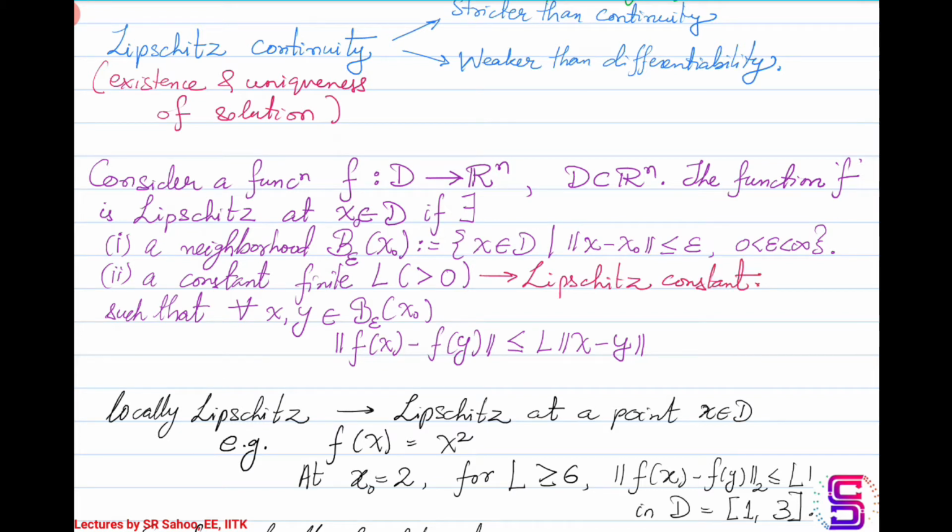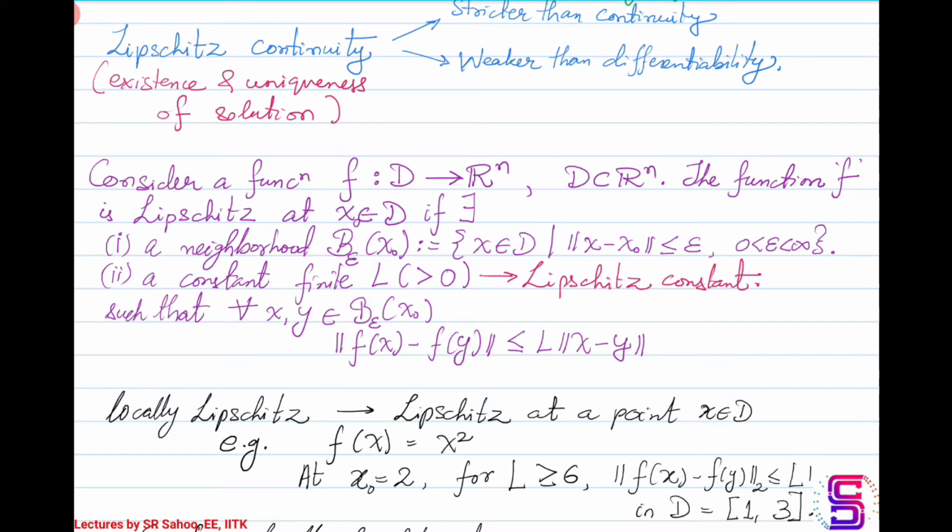So for example, take a function f of x equal to x squared, and you want to check whether f of x, which is x squared, is Lipschitz at x equal to 2 or not. You just have to take a neighborhood around 2. Let's say that you choose the neighborhood to be the interval 1 to 3, so 2 is right in between. You have 1 unit down and 1 unit up. That's the interval.